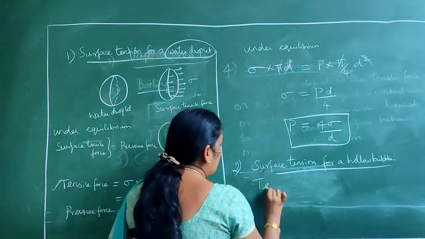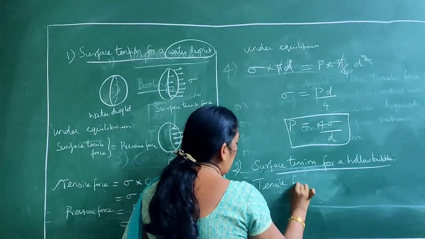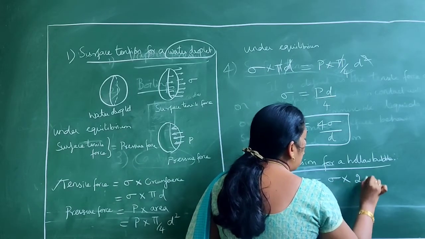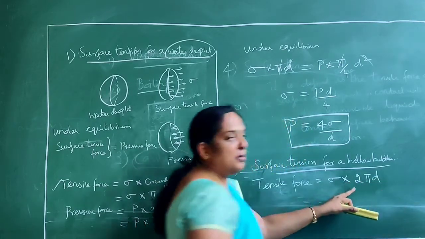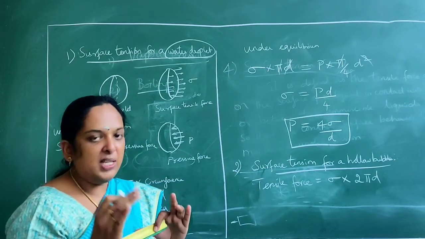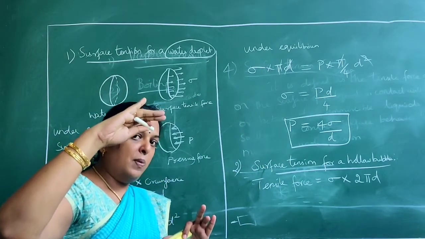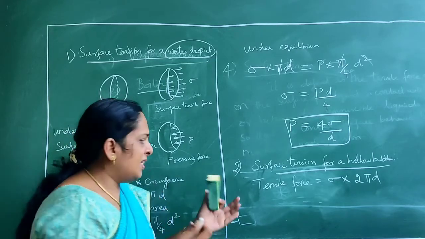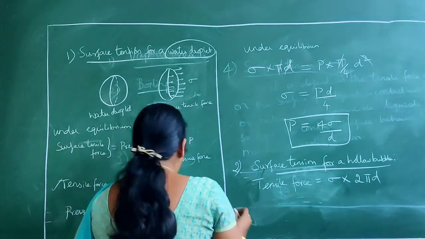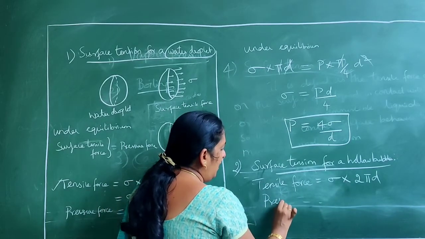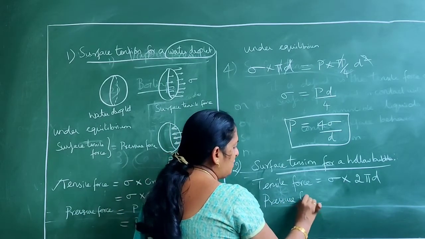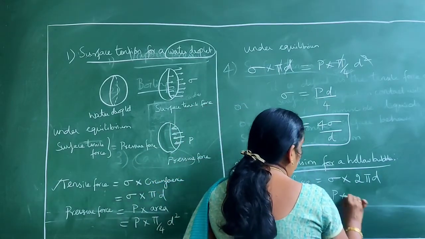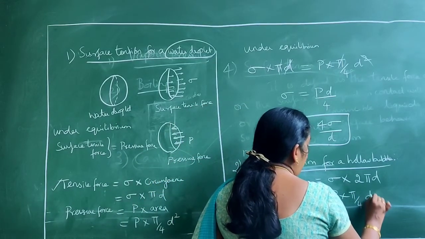So the tensile force will be the same equation, sigma into 2 pi d. Have you understood why 2 is given? Because we have two surfaces. One is the exterior surface of the hollow bubble and the other is the interior surface. In both surfaces we have this tensile force. Okay, and the other one is the pressure force. There is no difference in the pressure force, because it acts only on the in-between surface. So it is P into pi by 4 d square.